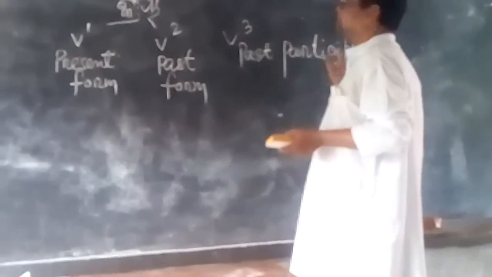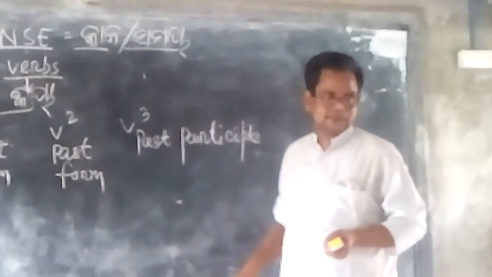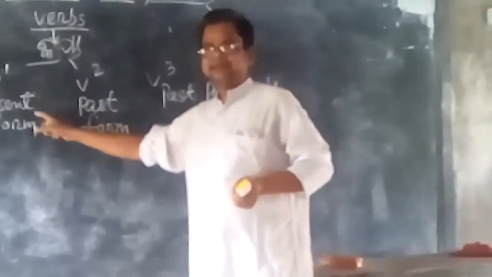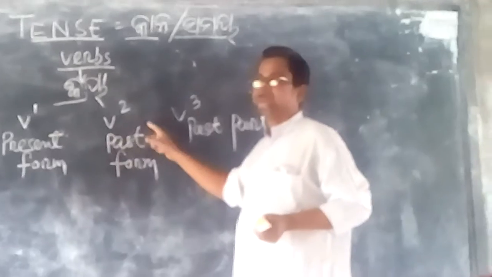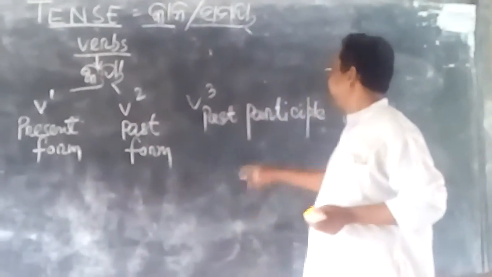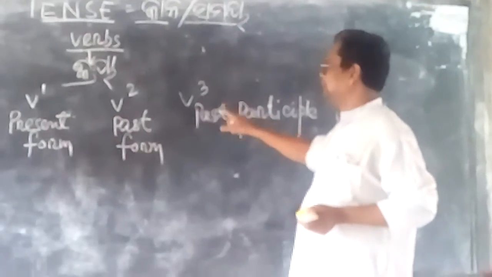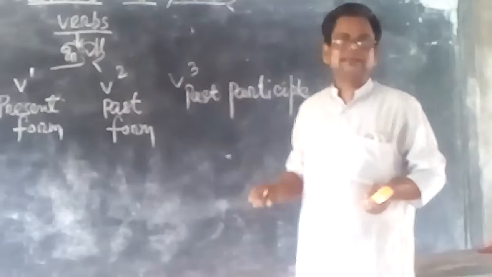But past participle means this verb or this form of verb you can use in present tense or present form, you can use in past form, and you can use in future form. So it is called past participle. This is the part and parcel of three forms.